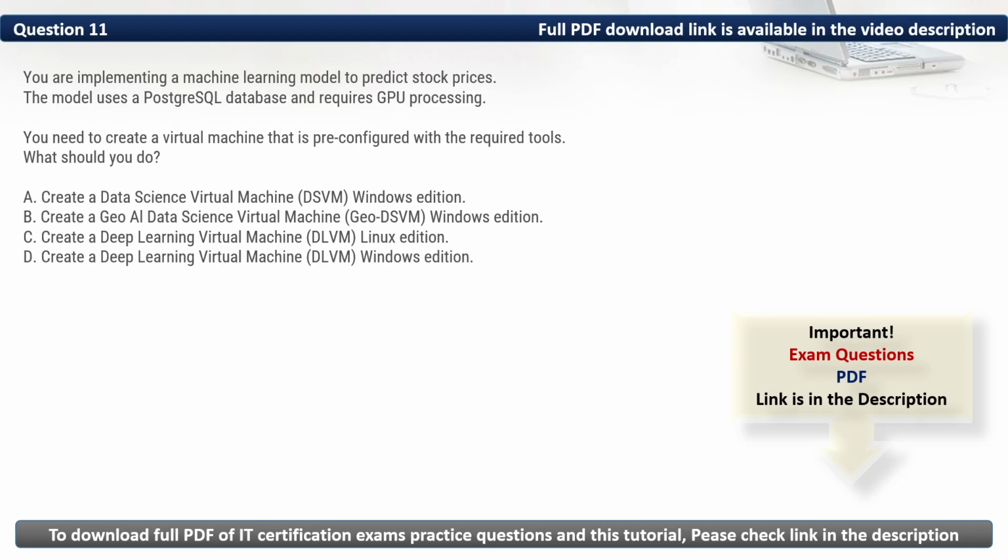Firstly, let's eliminate the incorrect options. We have A. Create a DSVM Windows Edition. While DSVM includes machine learning tools, it is not optimized for deep learning with GPU acceleration. Then we have B. Create a GeoAI DSVM Windows Edition. GeoDSVM is specialized for geospatial AI tasks, not stock price prediction.